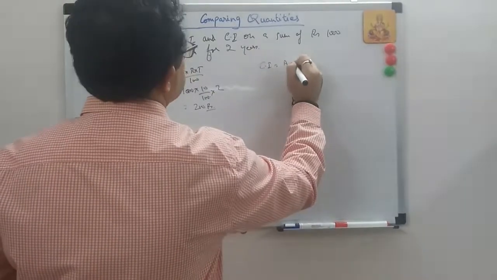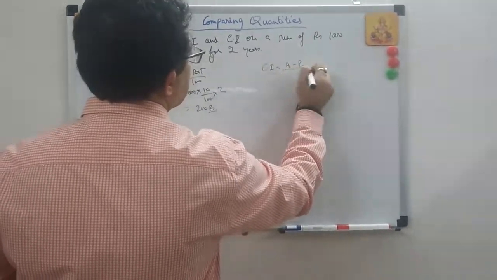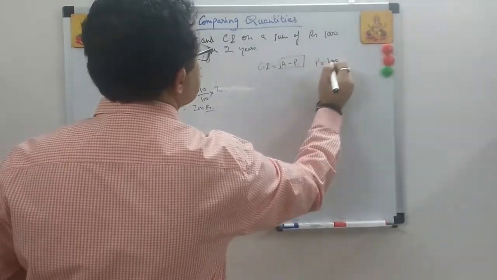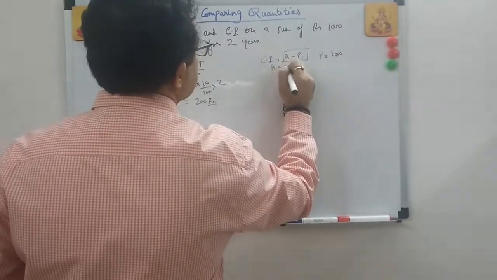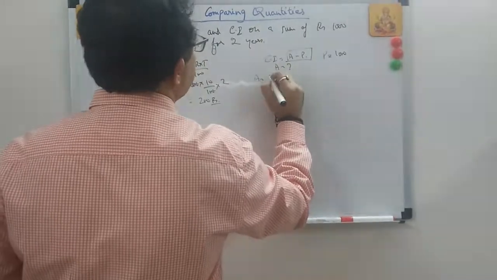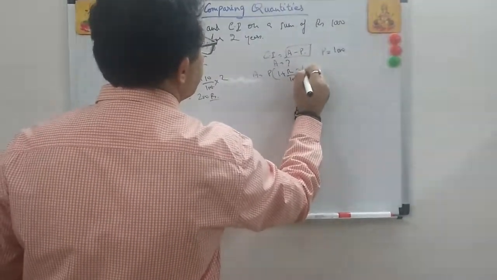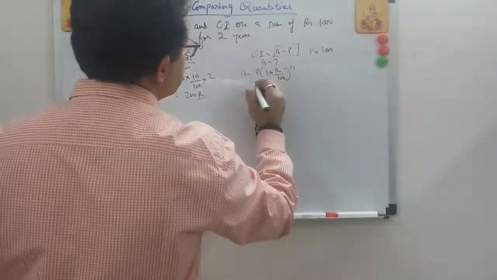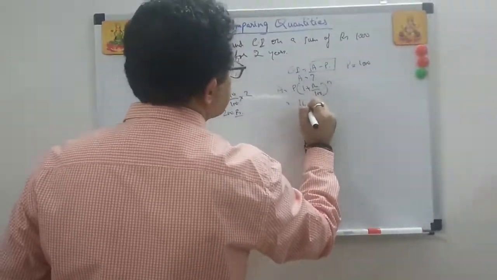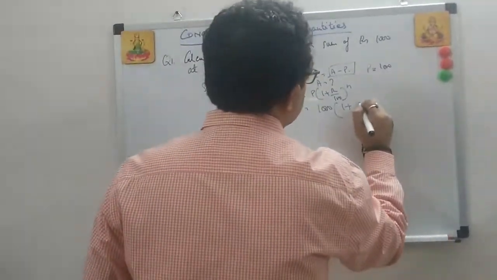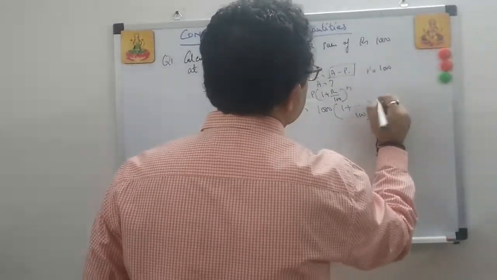amount minus principal. Okay. So what is amount? Principal we know is 1000. What is the amount? We don't know. Amount is equal to the formula, I'm doing with the formula: 1 plus R upon 100 to the power n. N is number of years, R is the rate of interest. So principal is 1000. 1 plus 10 by 100 to the power of 2.